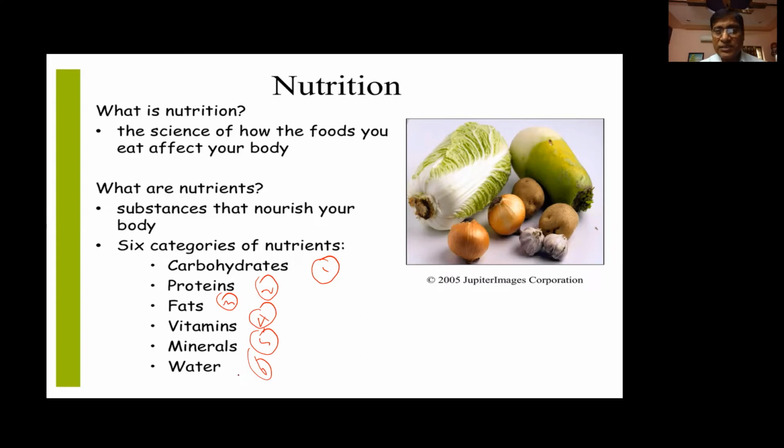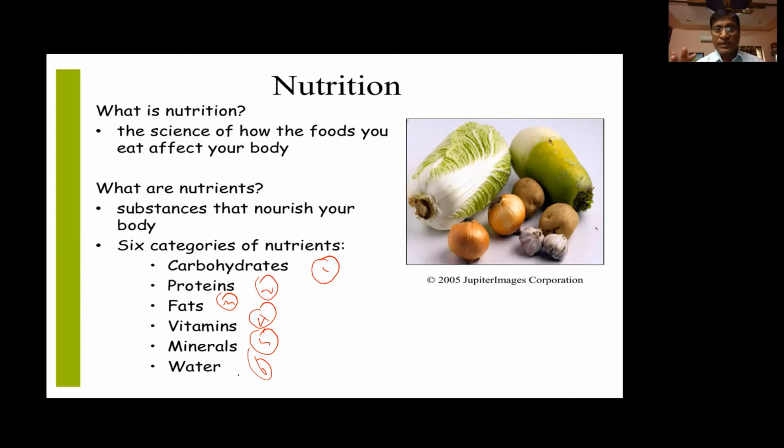But these nutrients which we get through the food cannot be directly absorbed into the body. The food that we take into our body has to be broken down, because these carbohydrates, proteins, fats, vitamins or minerals are very complex organic substances.